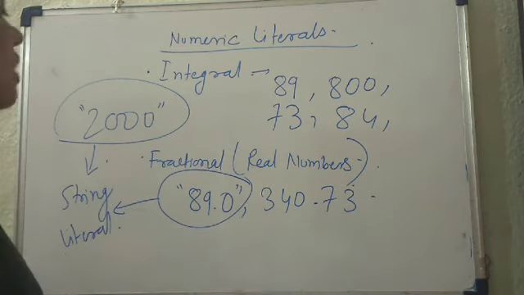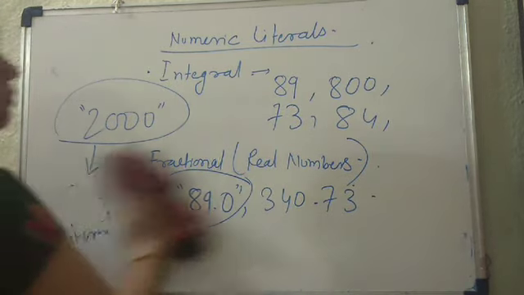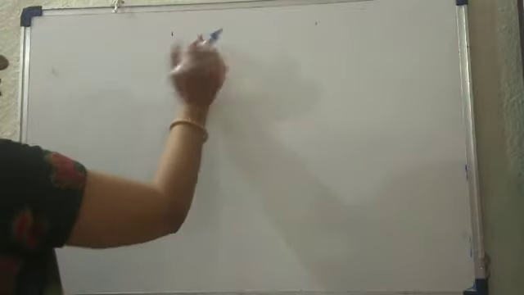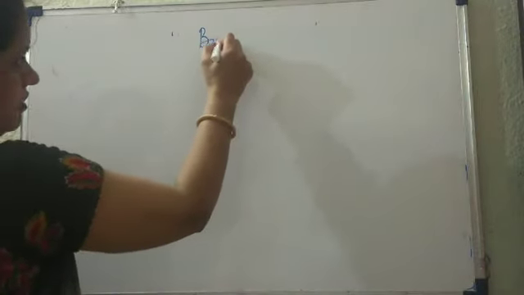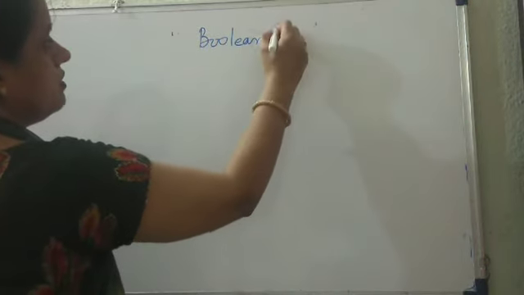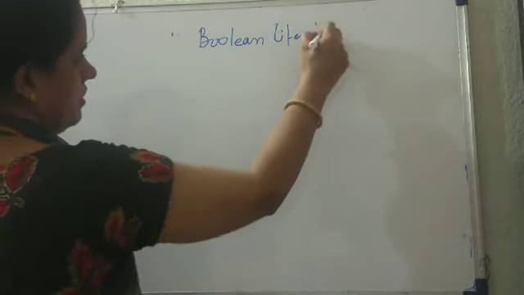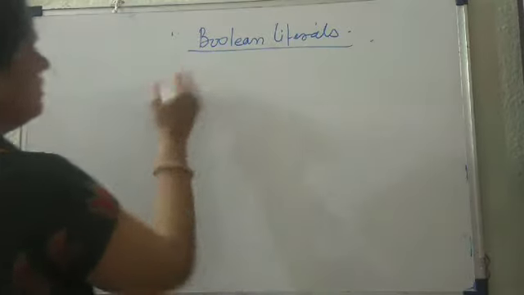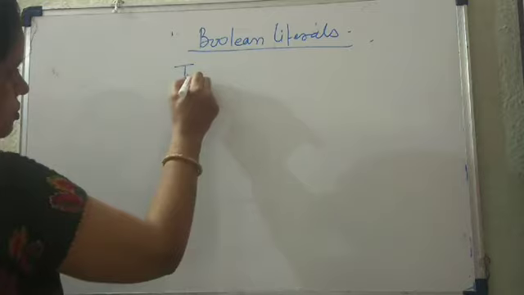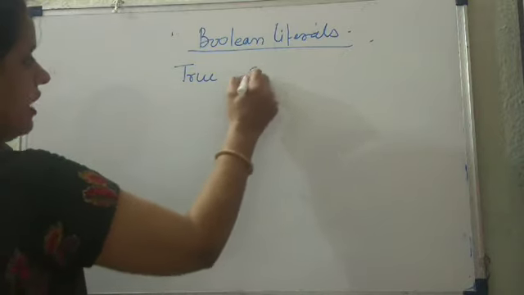Okay, so now let us see what the Boolean literals are. Boolean literals: there are only two Boolean literals, that is true and false.